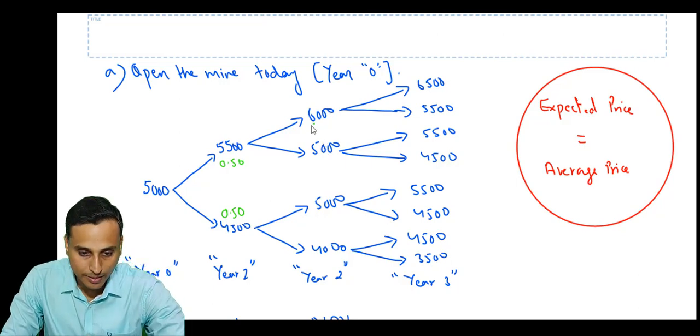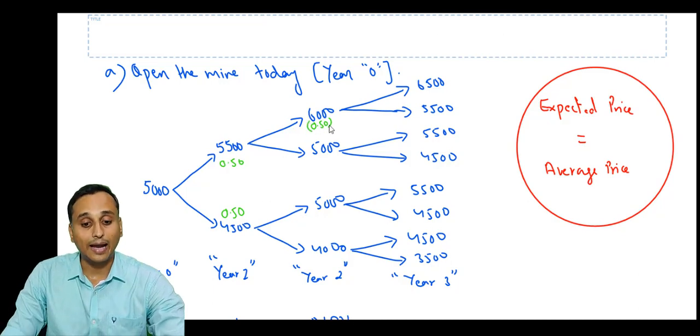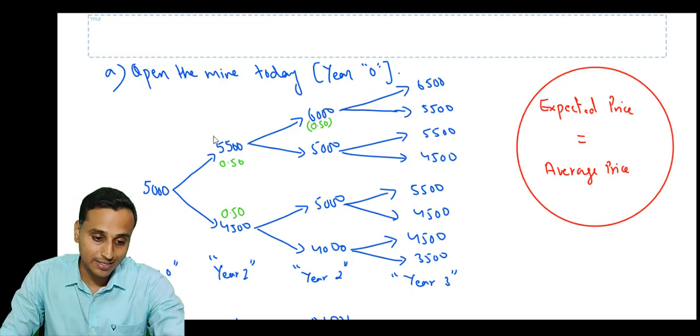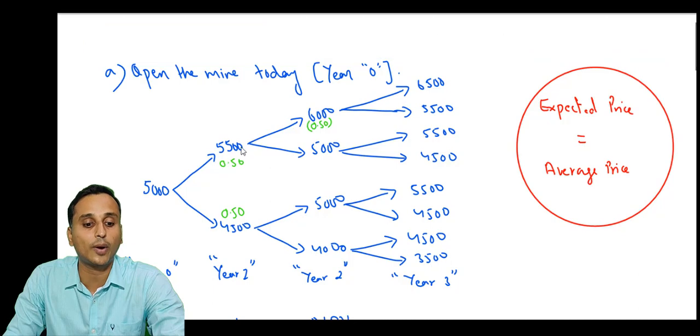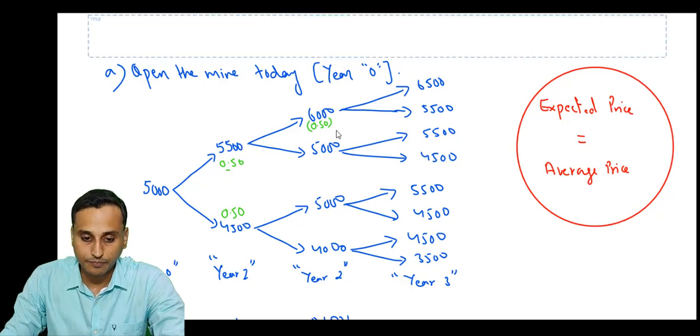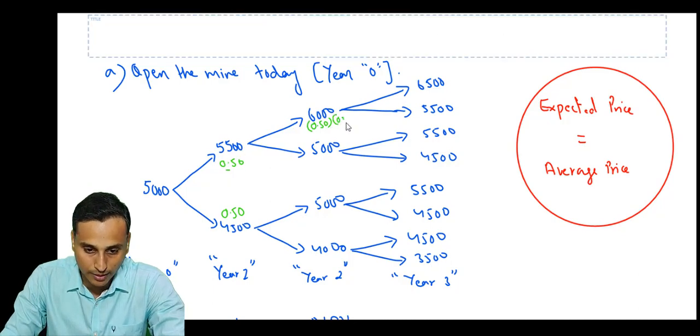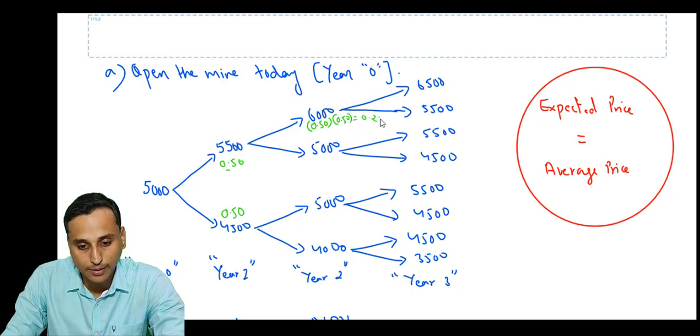The price being 6,000, the probability is 0.50. But this can happen only if the price is 5,500 in year 1, and the probability of that 5,500 is 0.50 too. That also we take. So the combined probability comes to 0.25.